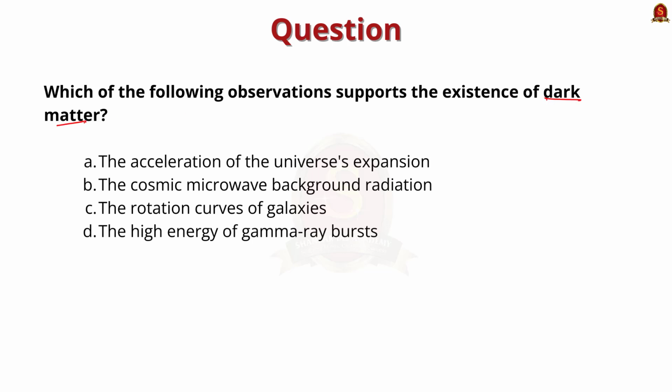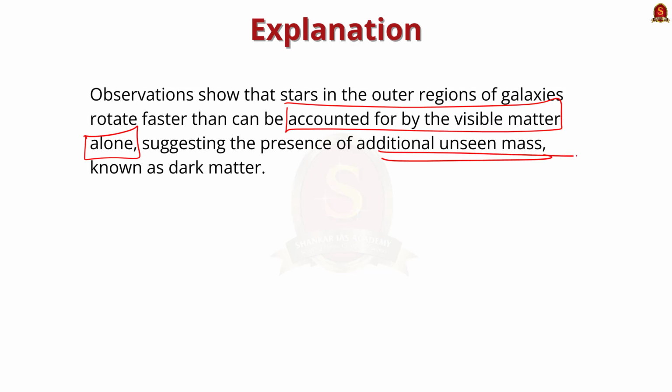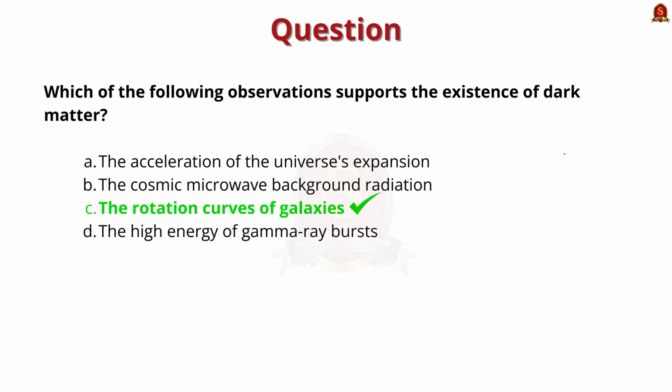See, out of 4 options, observation shows that the stars in the outer regions of the galaxies rotate faster. See, this cannot be accounted for by the visible matter alone, suggesting the presence of additional unseen mass, which is known as dark matter. So, out of 4 options, option C, the rotation curves of the galaxies, fits our observation. So, the correct option is option C. Let us see the second question of the day.